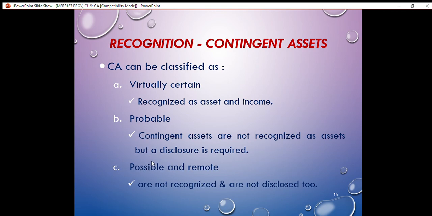And the third one, if the contingent asset is possible, possible here means there is less than 50% chance that the company would receive an income from the outside party. And remote. Remote means unlikely to receive an income from the outside party. If the contingent asset is possible or remote, it should not be recognized, and it is not disclosed in the financial statements.